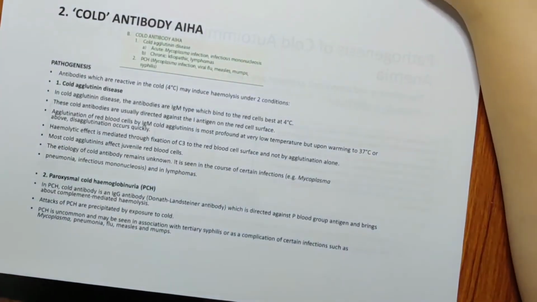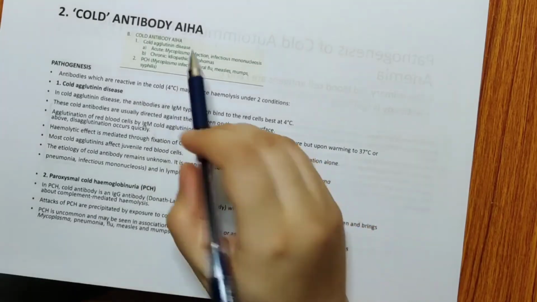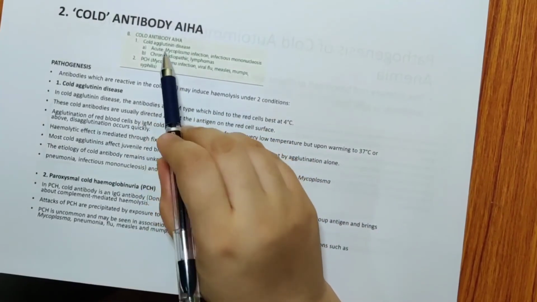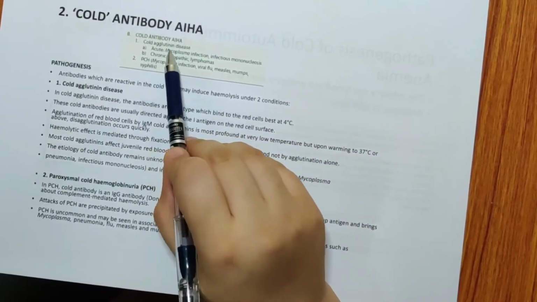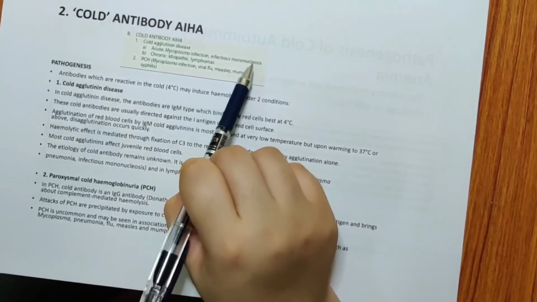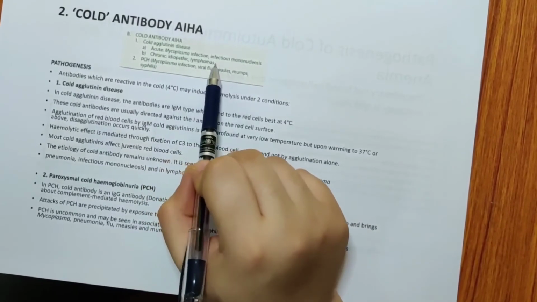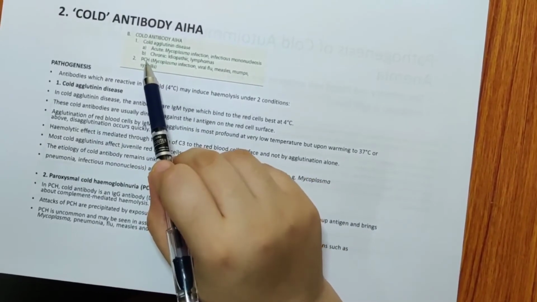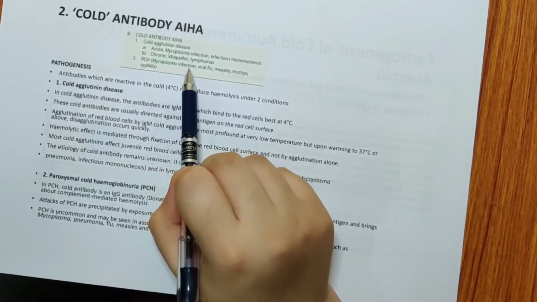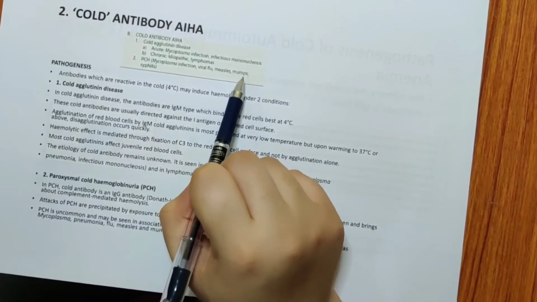Now coming to cold antibody AIHA. In cold antibody AIHA, you will have cold agglutinin disease, which can be acute or chronic. Acute is due to mycoplasma infection, mononucleosis. Chronic can be idiopathic, without a cause, lymphomas, and it can be because of some parasitic infections, which can be mycoplasma infection, viral flu, measles, mumps, and syphilis.